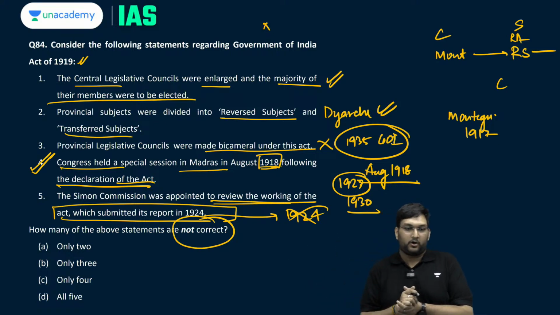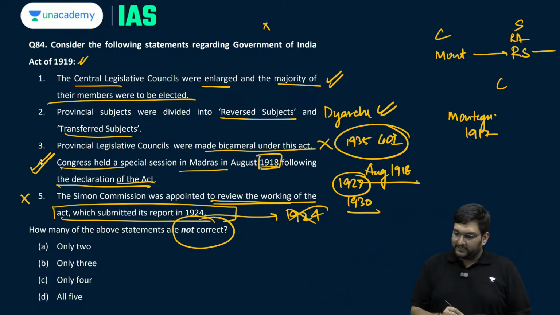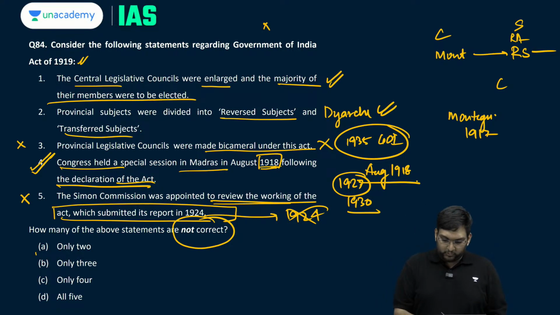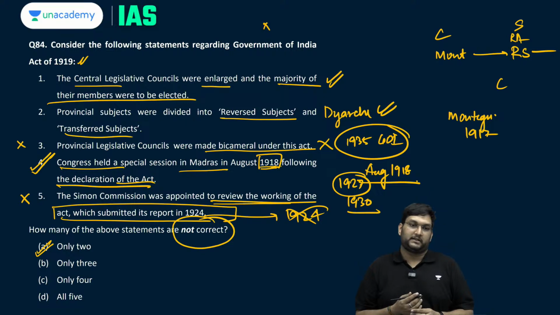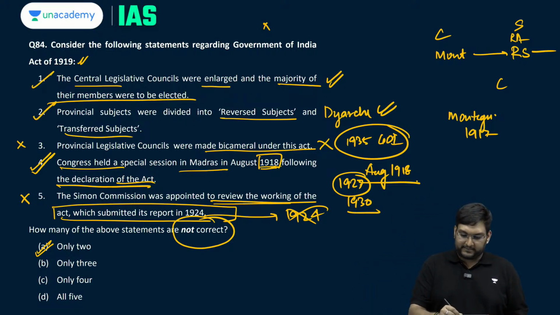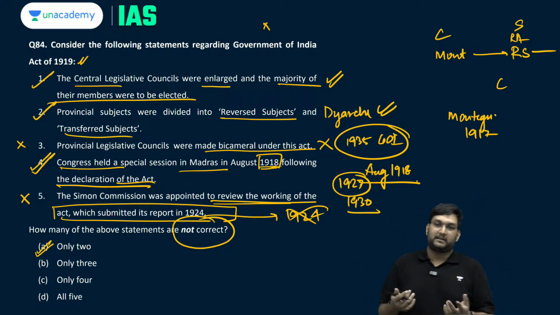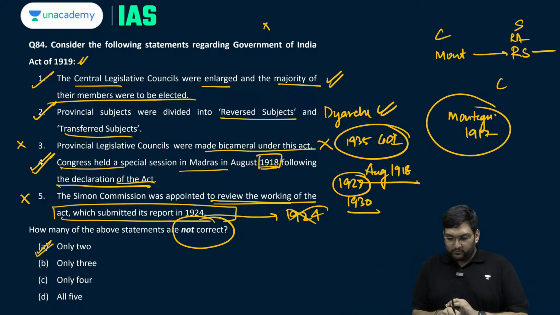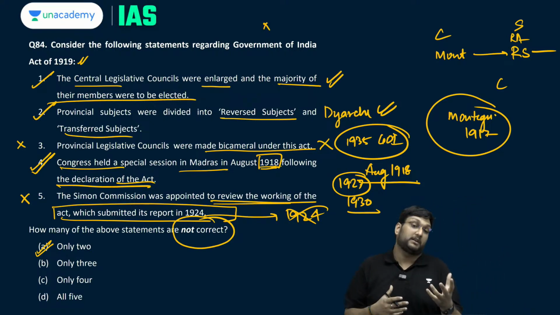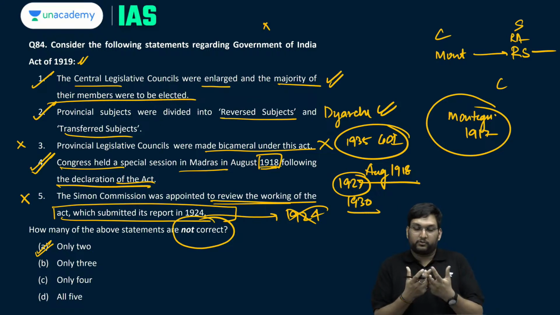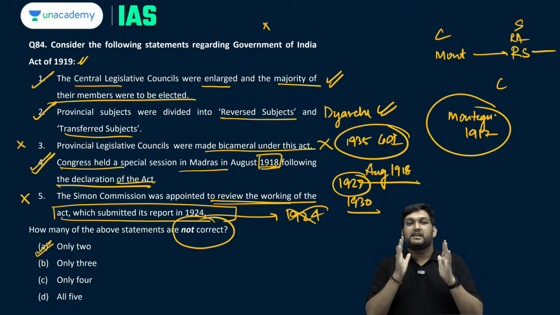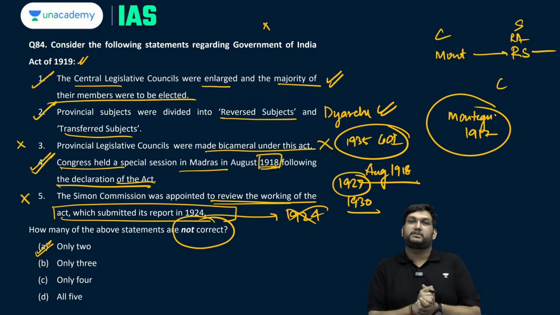roundtable conferences also happened. So, we have 5 incorrect and 3 incorrect. Therefore, there are only 2 statements which are not correct. This is correct, and this is contextually correct because it is referring to the Montague Declaration in that regard. So, statement number 4 is the one which basically makes you think, and if it makes you think, that is more important. It is where you have to pay a lot of attention and read closely in the larger context of your